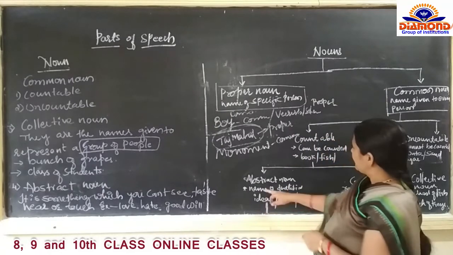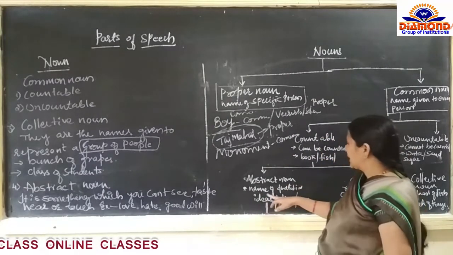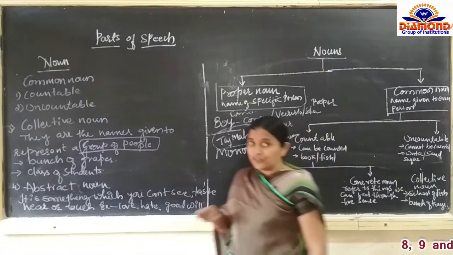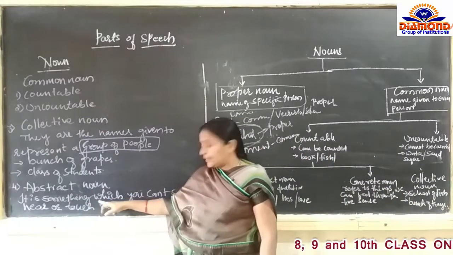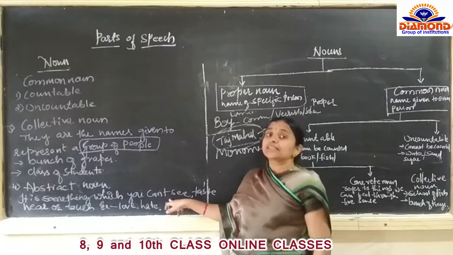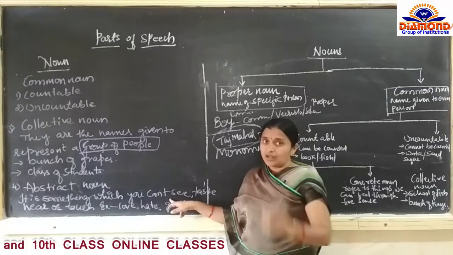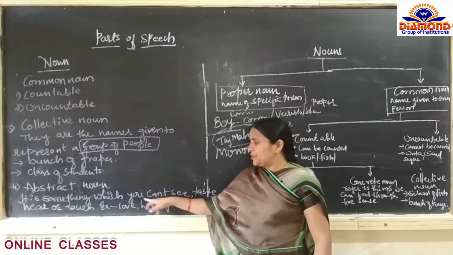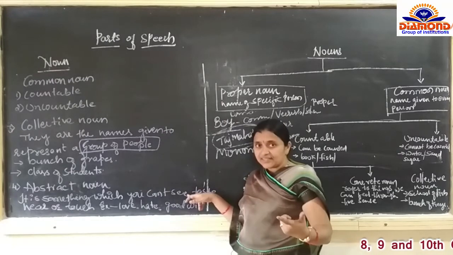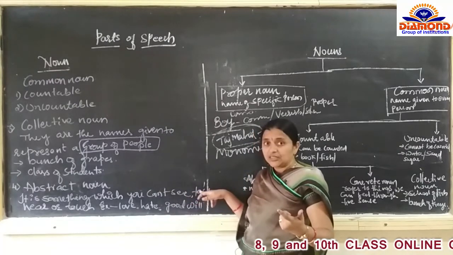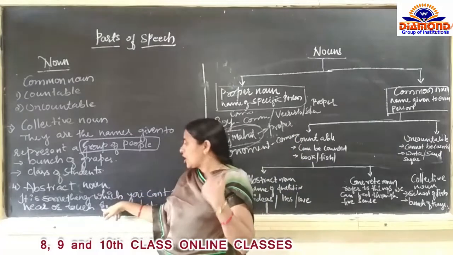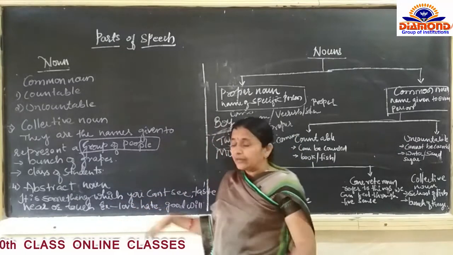abstract noun. Abstract noun, name of qualities. Let us see the definition first. It is something which you can't see with our eyes, which can't be tasted, heard or touched.